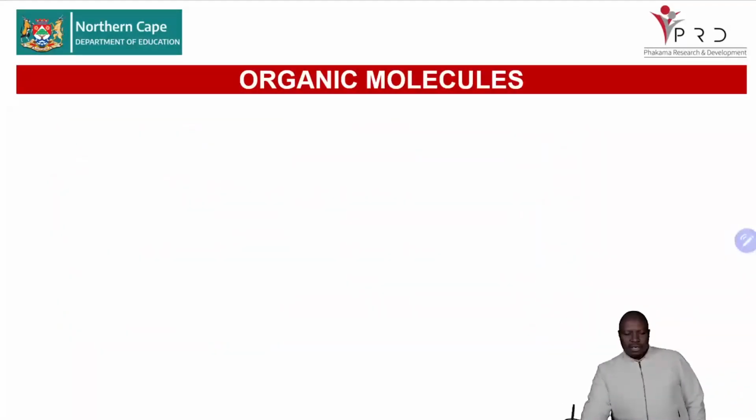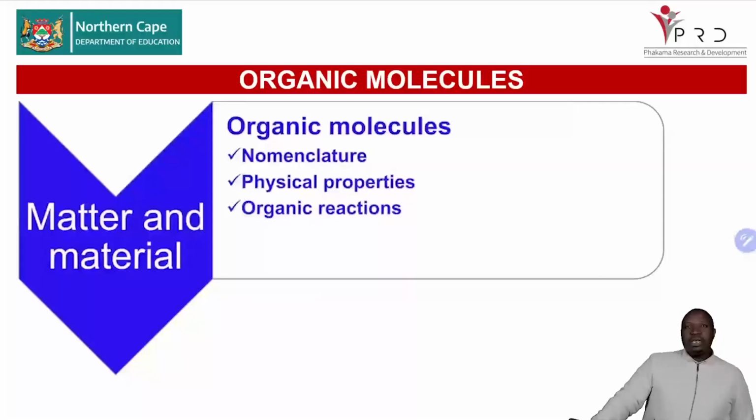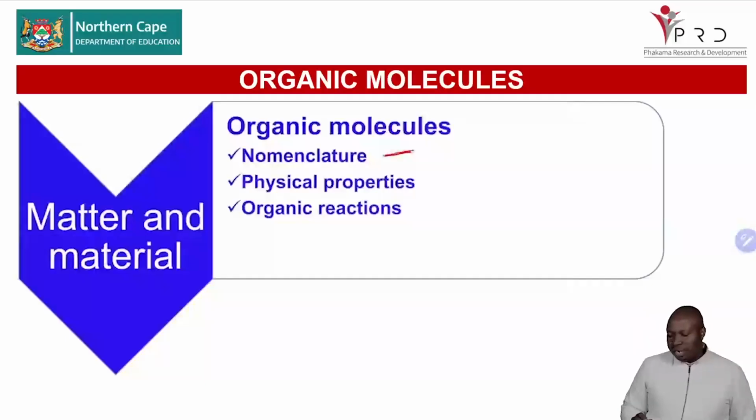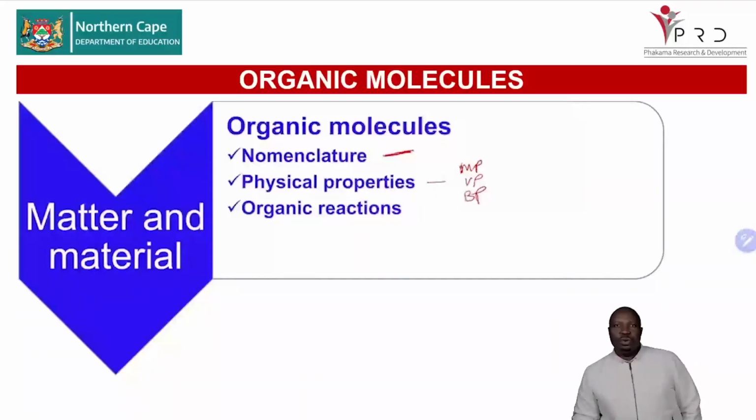Now, with no wasting of time, we'll start with our first topic, which is organic molecules. As I indicated, we have naming of organic molecules and isomers, which was question 2. And then physical properties, as I indicated already, we're looking at 3 of them, which is your melting point, your vapor pressure, and your boiling point. And then organic reactions, we'll be looking at our reactions.